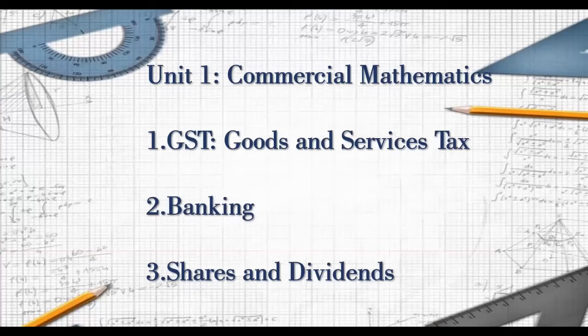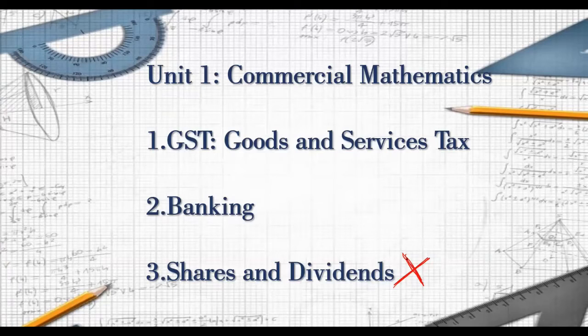Okay. Now, the first unit of your previous syllabus was commercial mathematics. You had three topics in it: chapter 1 GST, goods and services tax, chapter 2 banking, and the third, shares and dividends. Now, out of this, the topic shares and dividends has been totally removed.